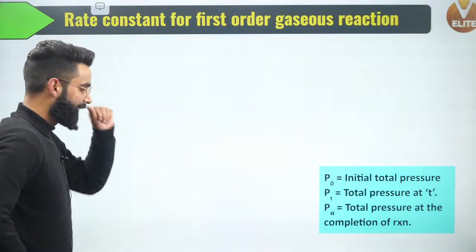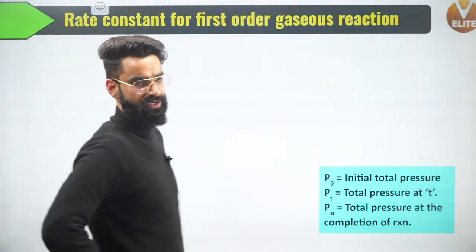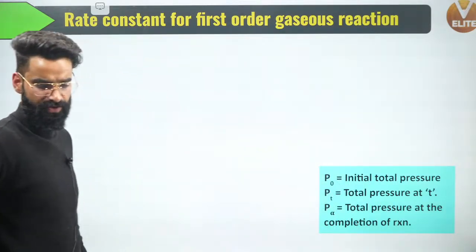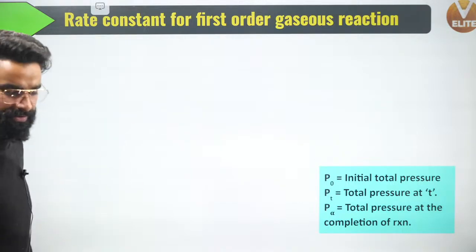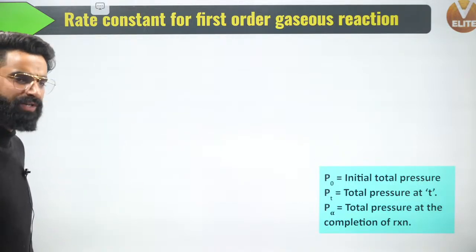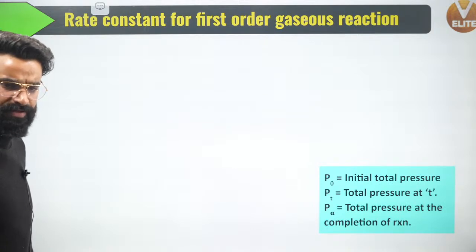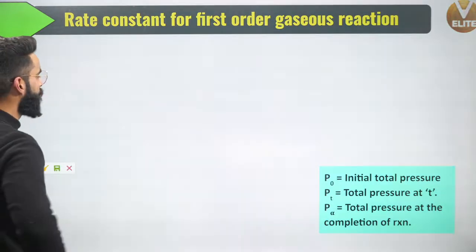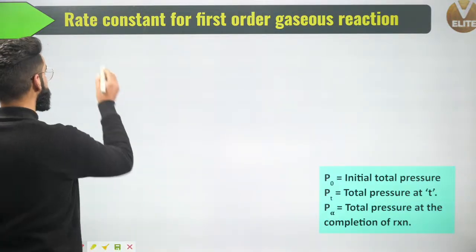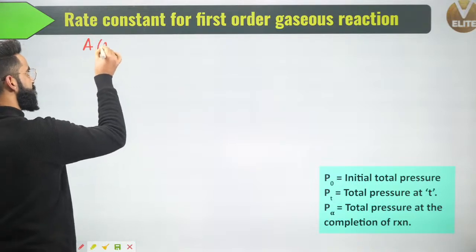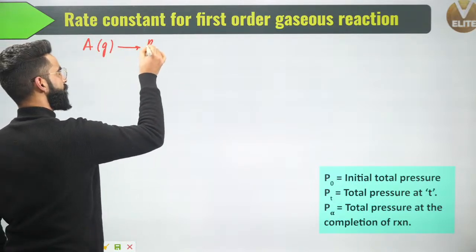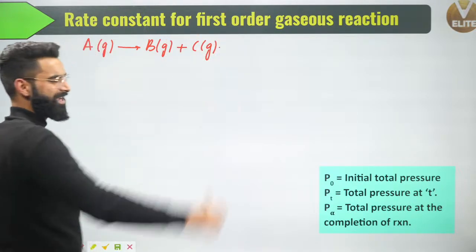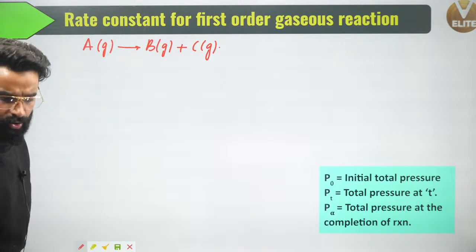Let's move on. This is one more topic, guys, which we are going to cover right now: the rate constant for a first order gaseous reaction. This is one more important topic right here. Understand properly. Let's say I've got one homogeneous gaseous phase reaction. Let's say A gas gets converted to B gas plus C gas. This is one homogeneous gaseous phase reaction which is of order 1.